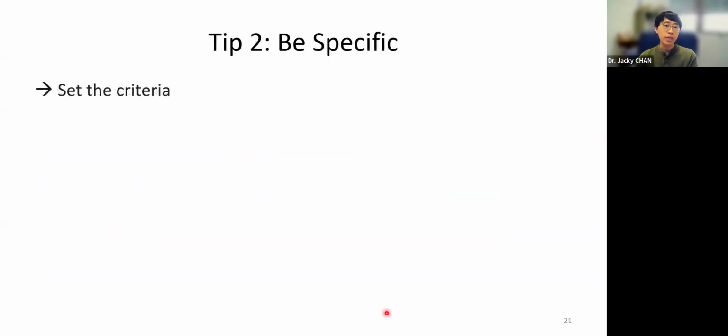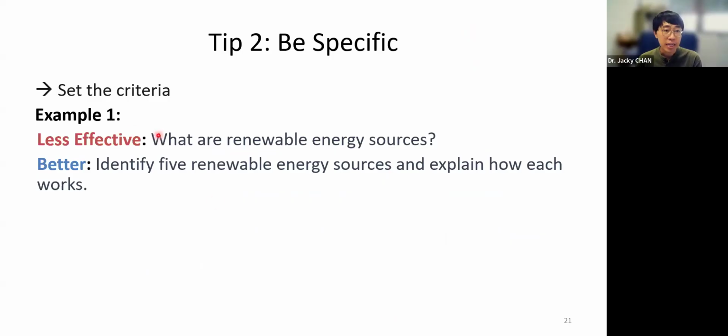Second tip, okay, be specific. What does it mean? It means we will set the requirements. For example, what are new renewable energy sources? Well, if you ask in this way, you do not know what answer you will get from the AI. You have to be more specific.